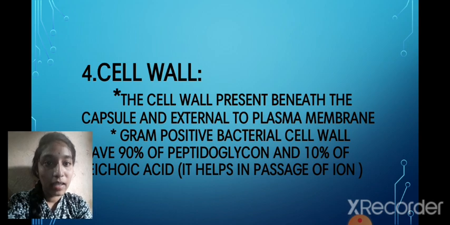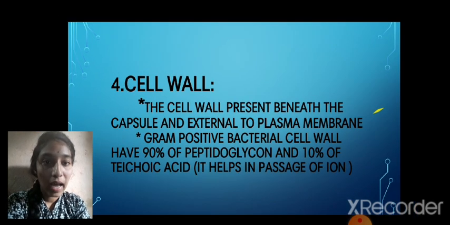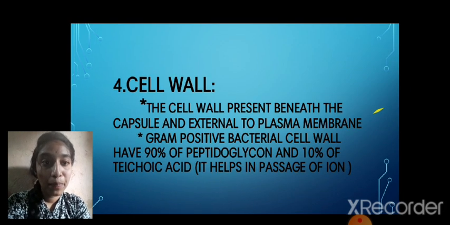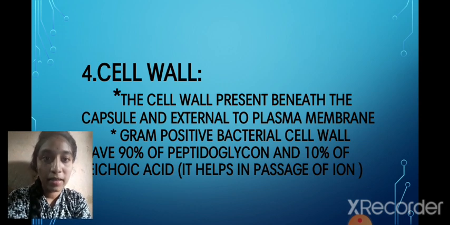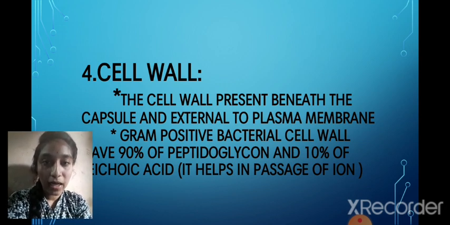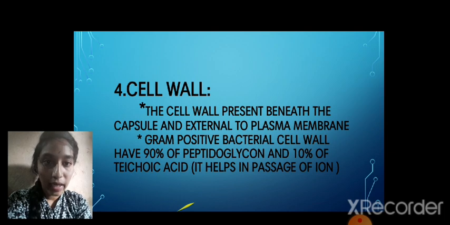Yes, and the next thing is gram-positive bacteria. The cell wall has 90% peptidoglycan. As I explained, there are two types of bacteria, gram-positive and gram-negative. So in gram-positive bacteria the cell wall has 90% peptidoglycan and 10% teichoic acid.